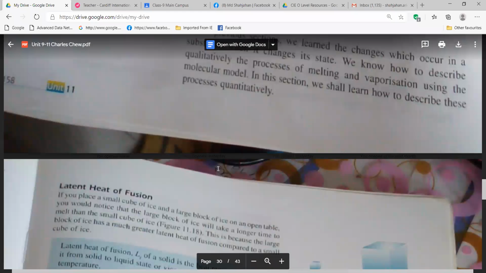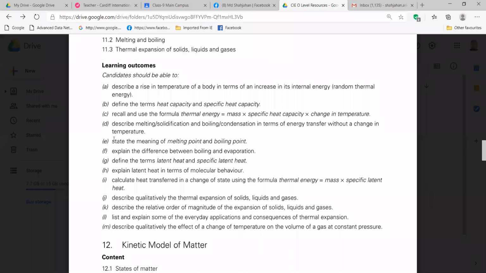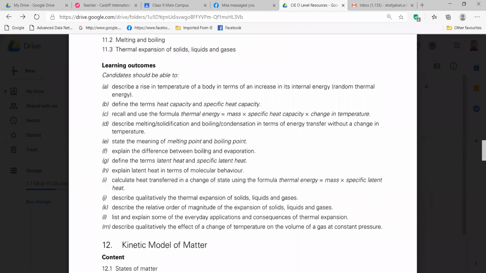Now we are going to the learning outcomes again. So how much is done? Can you check? We are done till here, right? Till E, we are done. State the meaning of melting point and boiling point. So you already got the idea about boiling, and when we discuss evaporation, then we'll understand the difference between boiling and evaporation, right? Yes, sir.